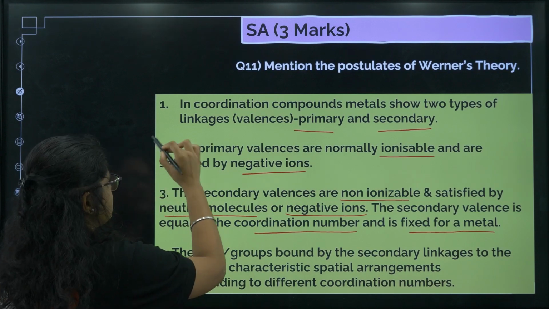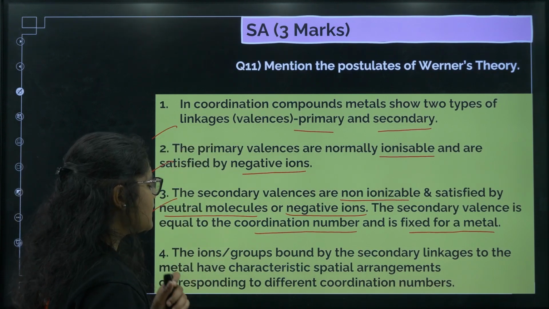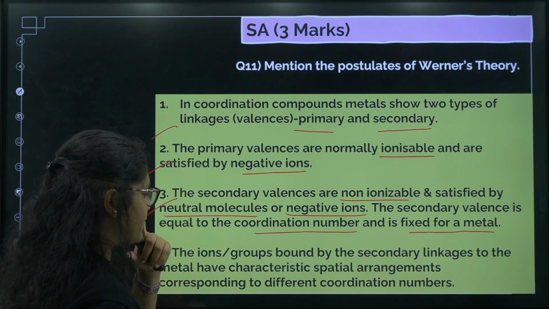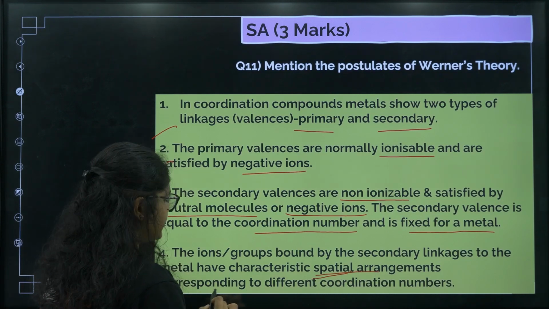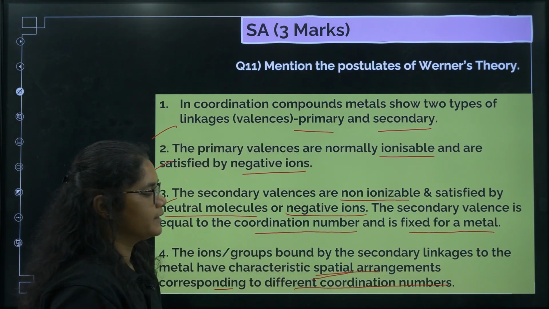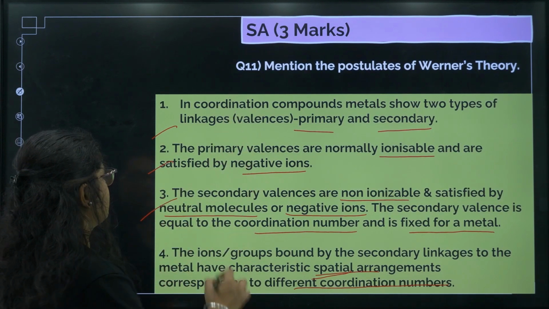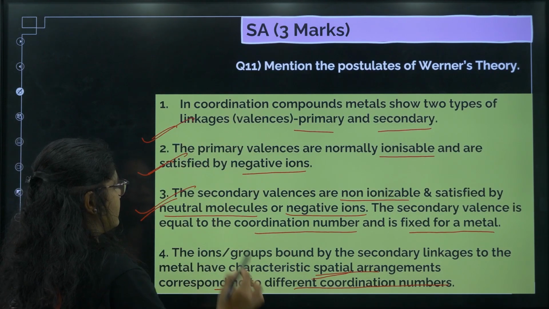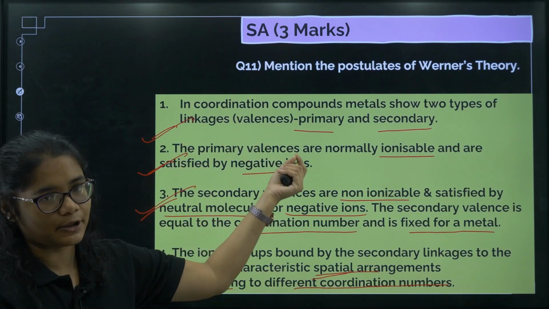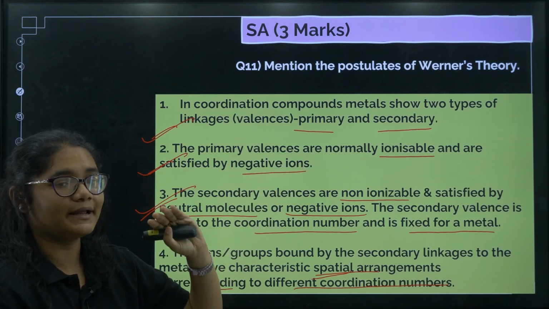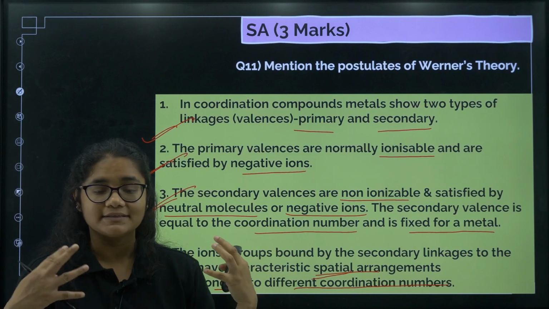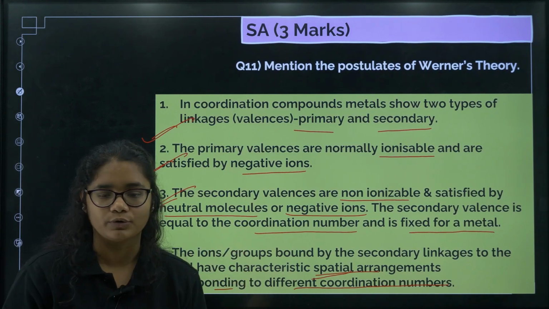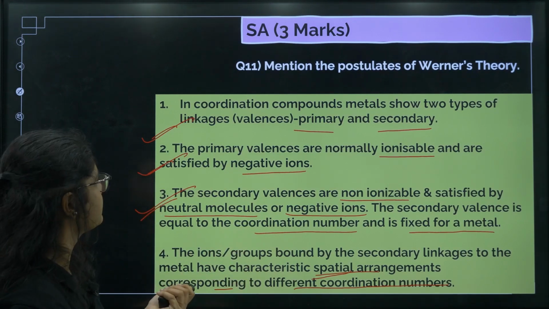Next point, so these 3 points are enough. Next you can write the secondary valencies also give you the spatial arrangement corresponding to the different coordination numbers, okay. So main are these 3 points, okay. These are the 3 important points. Primary valencies are ionizable and are satisfied by negative ions. Secondary valencies are non-ionizable and can be satisfied by both negative and neutral ions, okay, molecules.